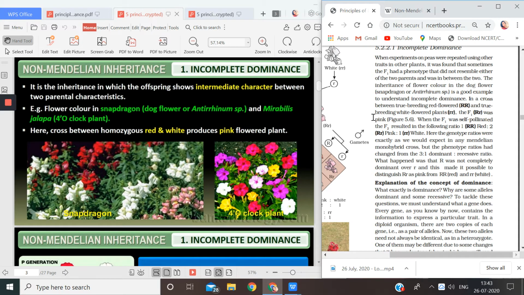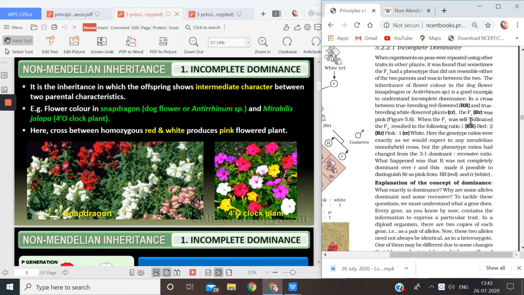This result gave us a hint that something else is happening here. Now, with these pink flowers, he took two flowers.